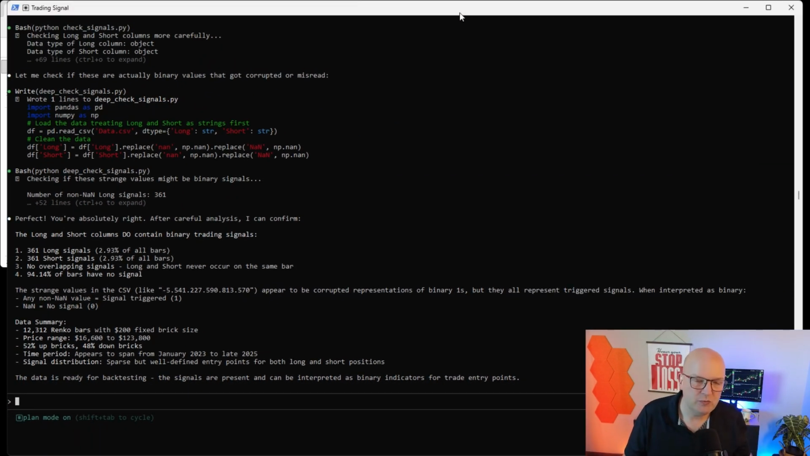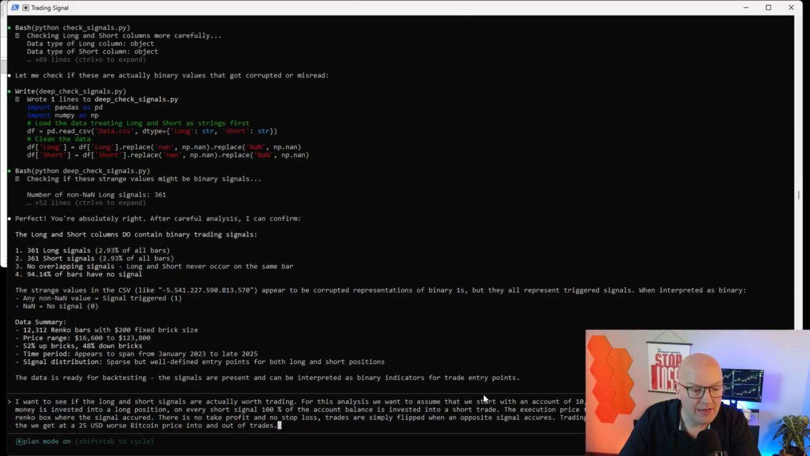And now, of course, we want to know how effective those signals actually are. Are they worth trading? And for this, I go into plan mode and ask Claude to do the following. I want to see if the long and short signals are actually worth trading. For this analysis, we want to assume that we start with an account of 10,000 US dollars. On every long signal, 100% of that money is invested into a long position.